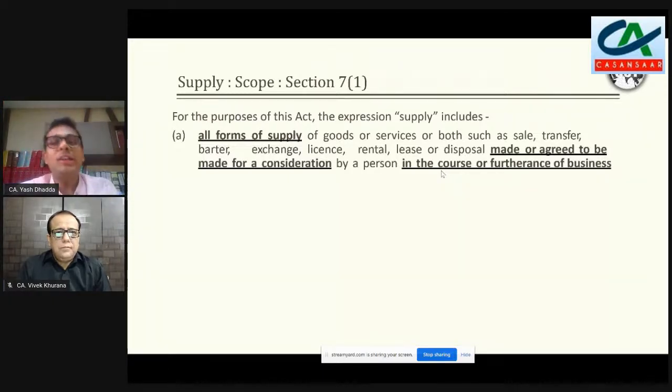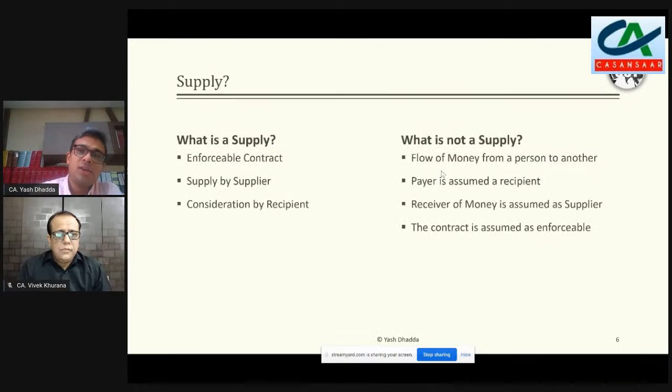And at that point, maybe I can say that I am not covered by the definition of supply, so I would not look at the levy, and I would not look at the exemptions also.